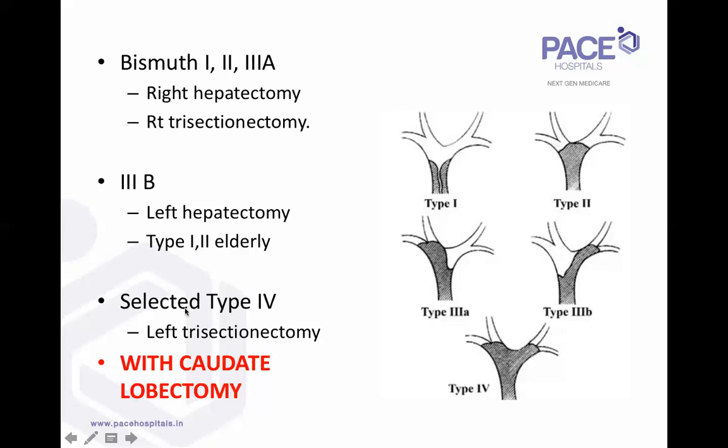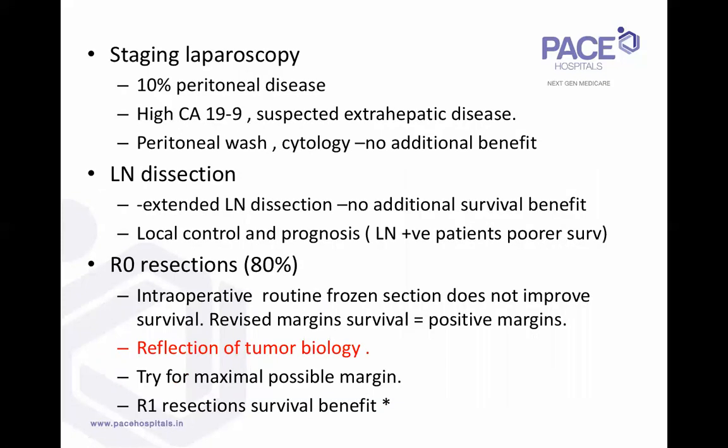Always, any of these resections, we combine with a caudate lobectomy, like I discussed, for 2 reasons. One, the caudate lobe is in direct contact with the hilum, so the caudate lymphatics and the caudate parenchyma get infiltrated, and also the caudate bile ducts are the first ones to get involved. If you don't resect it, you're likely to have a positive margin.